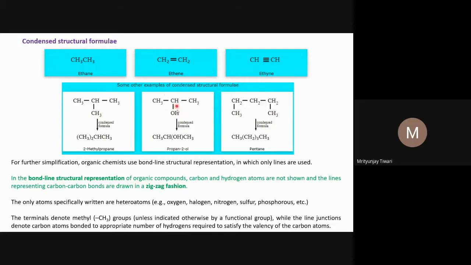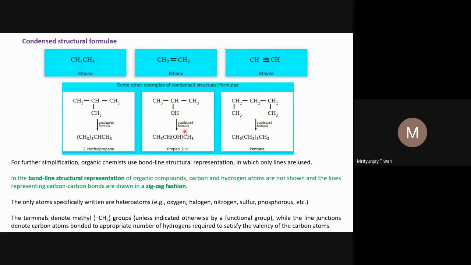So let's see this formula again, CH3, CH2, and this is OH, a heteroatom is there. This group is called the alcohol functional group, and this compound is called an alcohol. And functional group means what? Any heteroatom that is there in an organic compound, and the group that is associated with that heteroatom, is called the functional group. We will see what a functional group is in detail later.